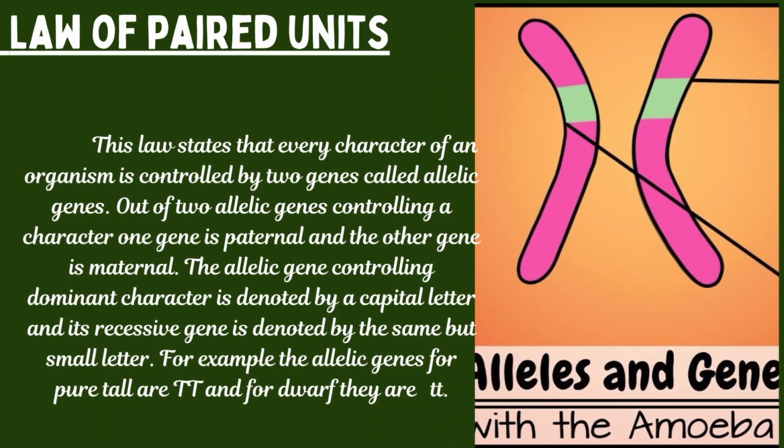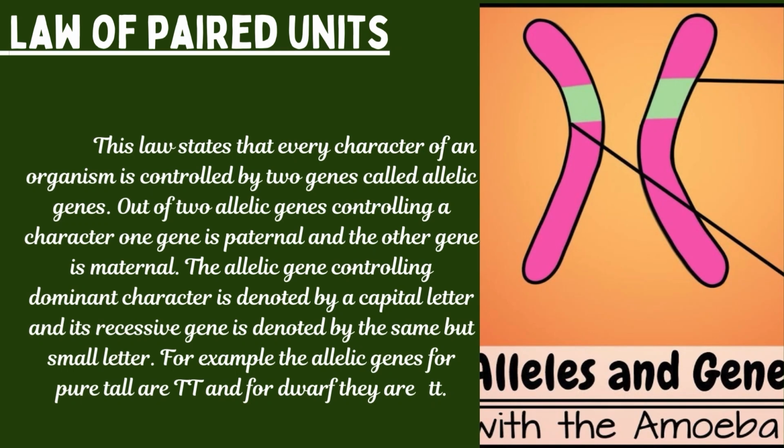Let's first take the first law, that is law of paired units. This law states that every character of an individual is controlled by two genes called allelic genes. Out of two allelic genes controlling a character, one gene is paternal, that's from papa, and the other gene is maternal, that's from mama.